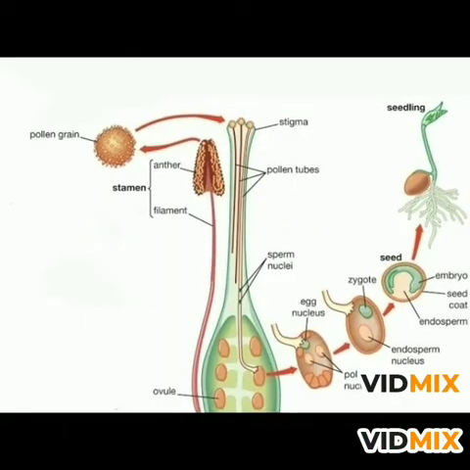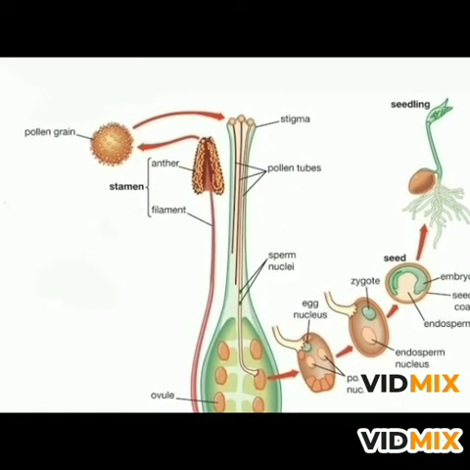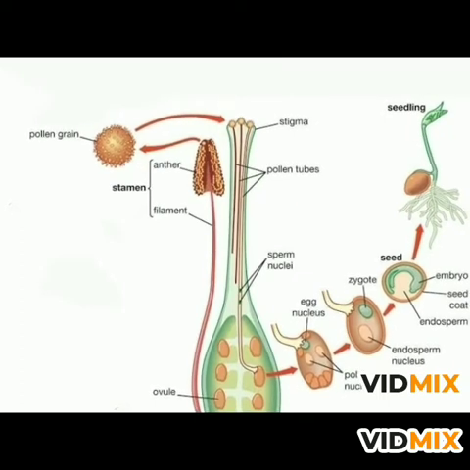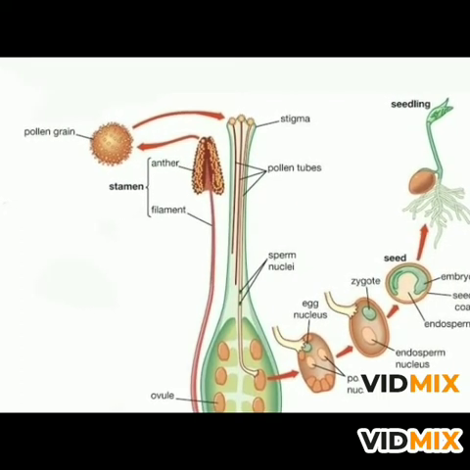And the micropyle is a small pore on the seed coat. Entering the micropyle region of the seed coat of the ovule, 1 male nucleus fertilizes the egg cell nucleus present inside the ovule, and a diploid zygote is formed. This original fertilization is known as syngamy. Syngamy is the fusion of the male and the female gamete to form a new organism, a new plant or a new life form.